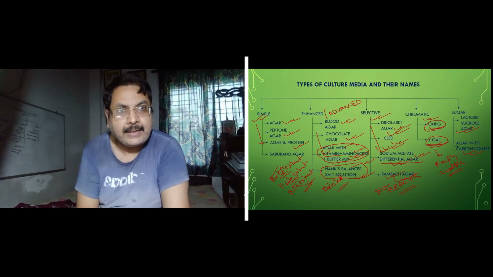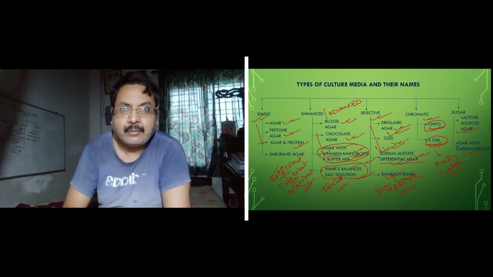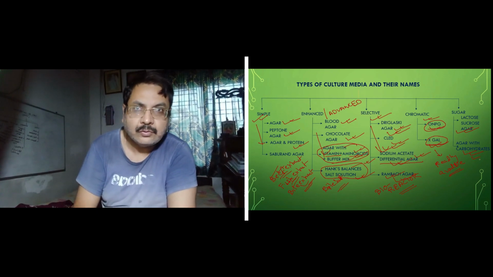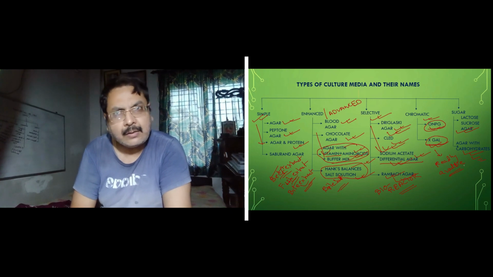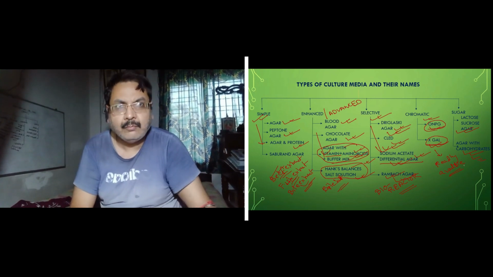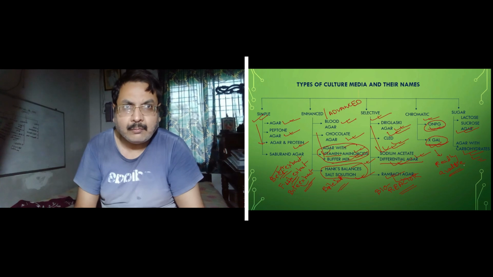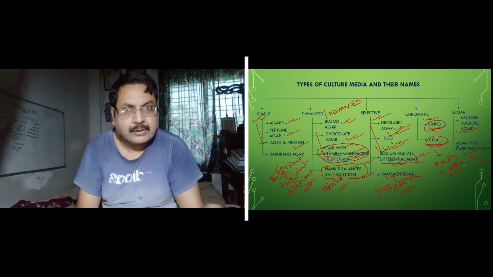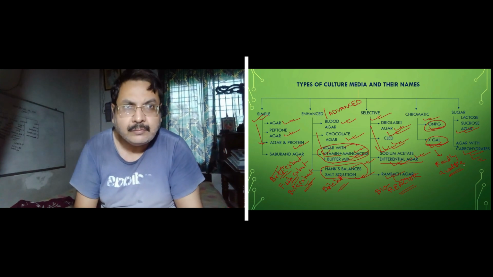Another one is agar with carbohydrates, where glucose is there. Different types of carbohydrates are used, so these are sugar agars. These are all available on the internet, and the formulas are available on the internet. You can download the formulas and make them in your lab. It will be economical. You just process the raw materials and make it in your lab.